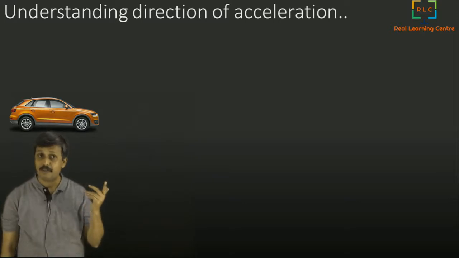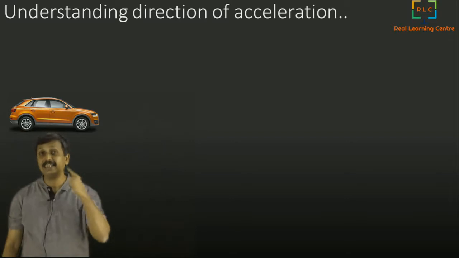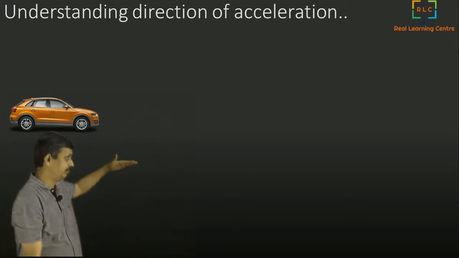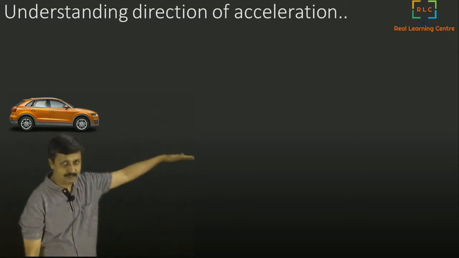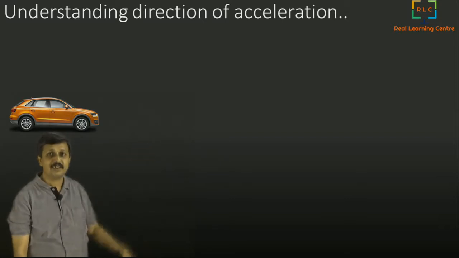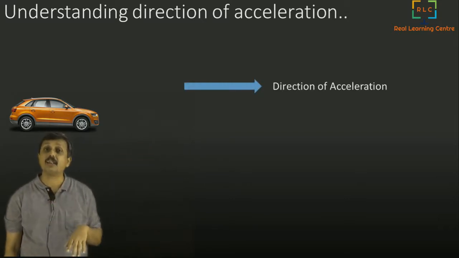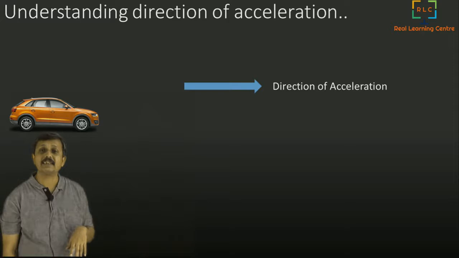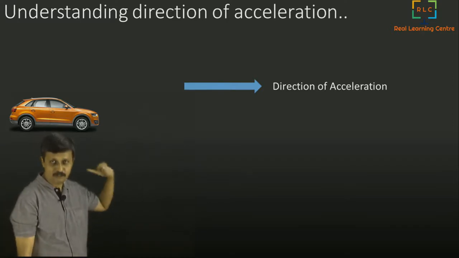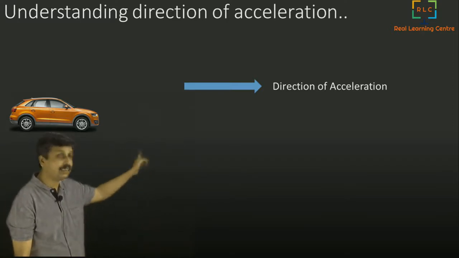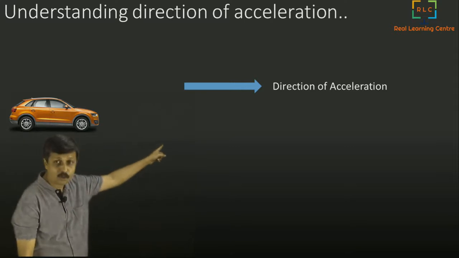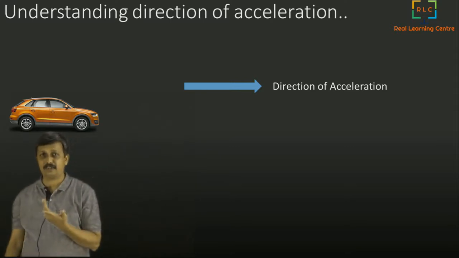So what happened now? Speed has increased in the direction of the motion. It is going in this direction, and speed has increased. When such a thing happens, we say that acceleration is in this direction. It is in the direction of motion. When the speed is increasing, the direction of the arrow shows the direction of acceleration.